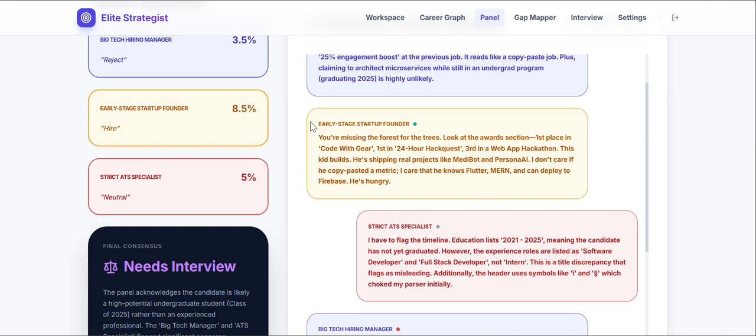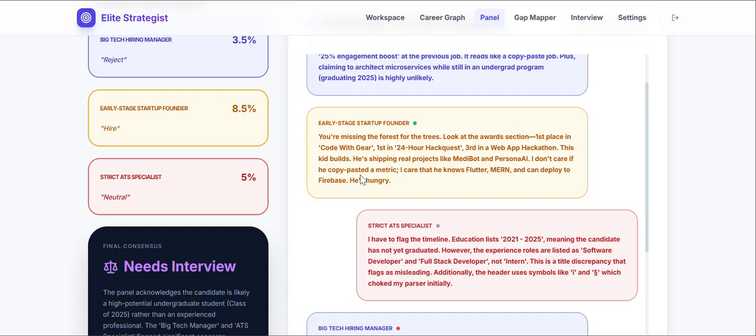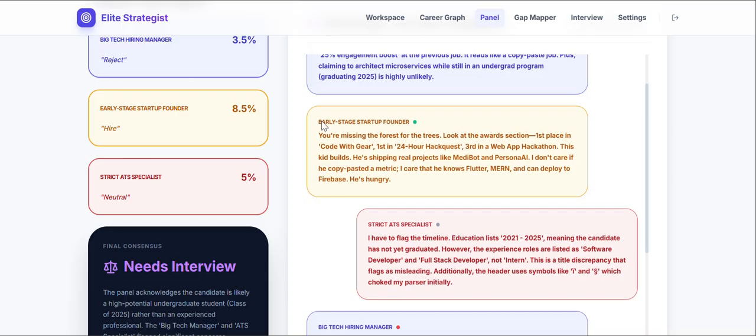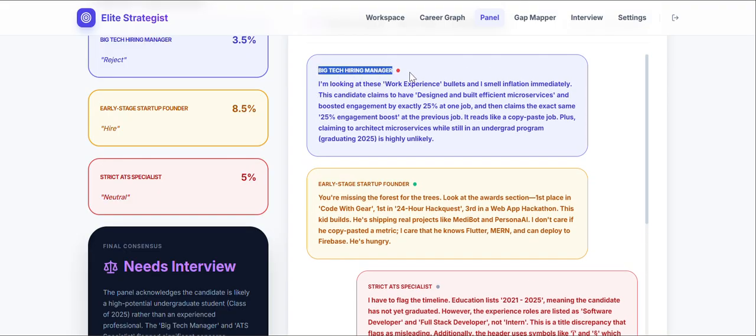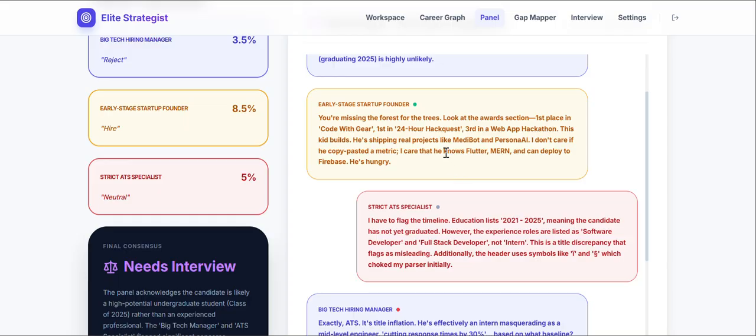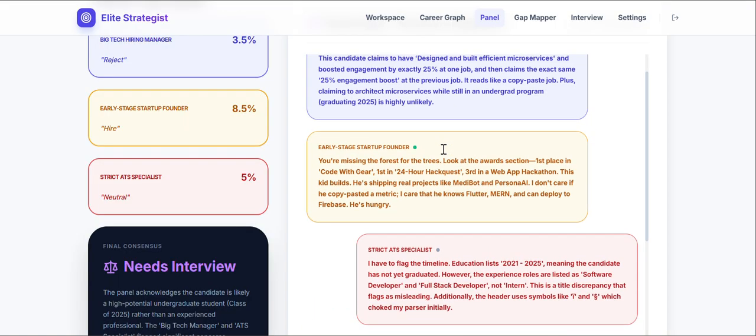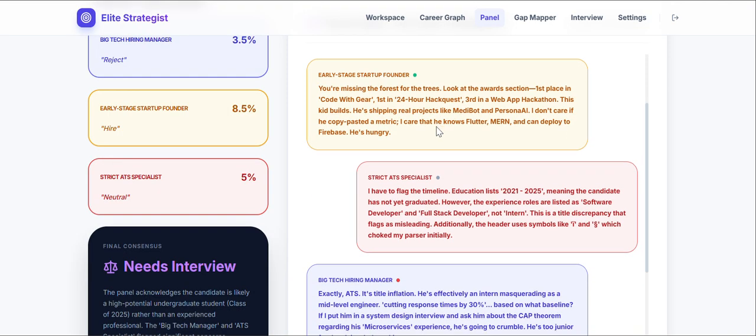For example, this founder says, you're missing the forest for the trees. If you look in the awards section, I got multiple first prizes in hackathons. He's mentioning that. A founder's mentality is different and a big tech hiring manager's mentality is different. So when I was building this panel, I gave some examples of how tech people are thinking, how startup founders are thinking, and how the ATS specialists are thinking.